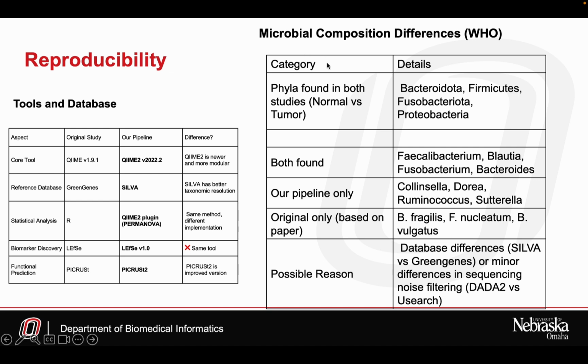In the microbial composition differences, we highlight the overlap and differences in microbial composition between our study and the original. Both pipelines detected major phyla such as Bacteroidota and Proteobacteria. Specific genera like Faecalibacterium and Bacteroides were found in both studies. However, some microbes were unique to our pipeline, likely due to better detection from SILVA and DADA2. A few were only reported in the original, possibly due to differences in database or filtering algorithms.